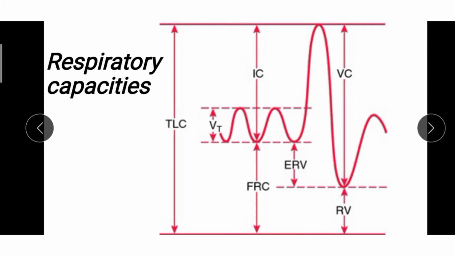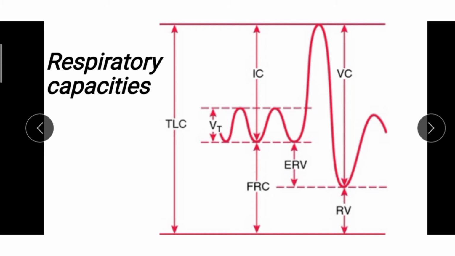Now, expiratory capacity. It is the total volume of air a person can expire after a normal inspiration. This includes the tidal volume, which is the air inspired or expired during a normal breath, and the expiratory reserve volume, which is the extra amount of air that can be expired forcibly after a normal expiration.